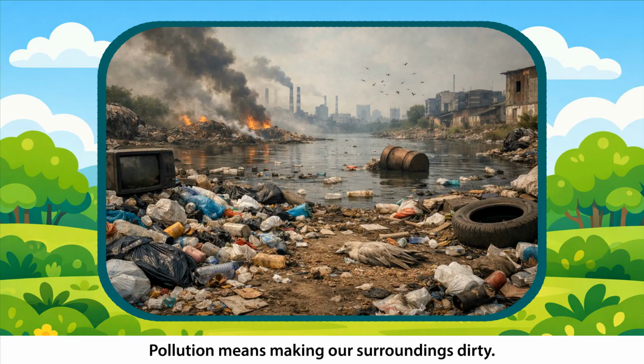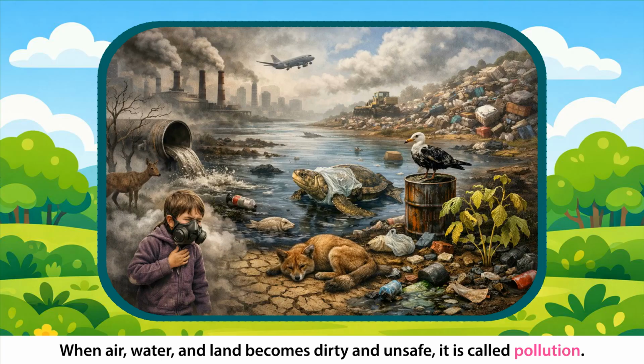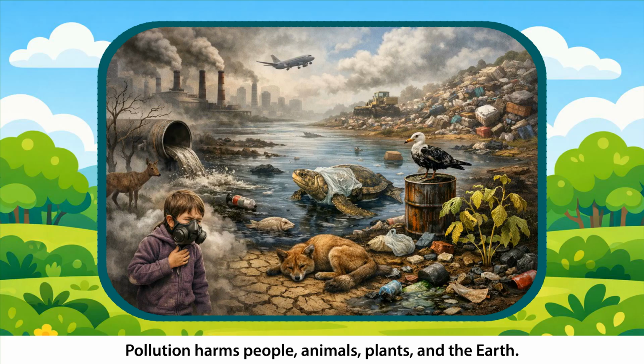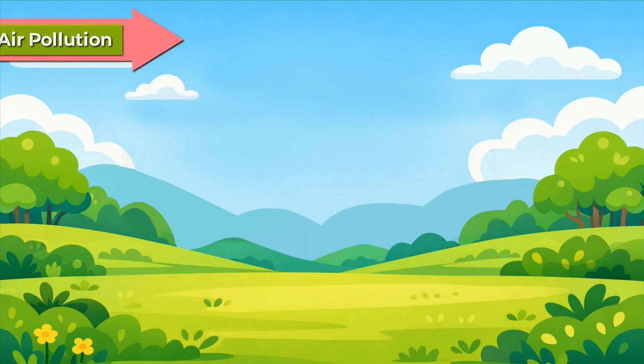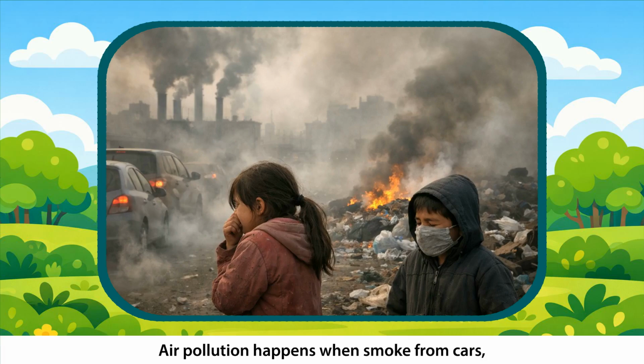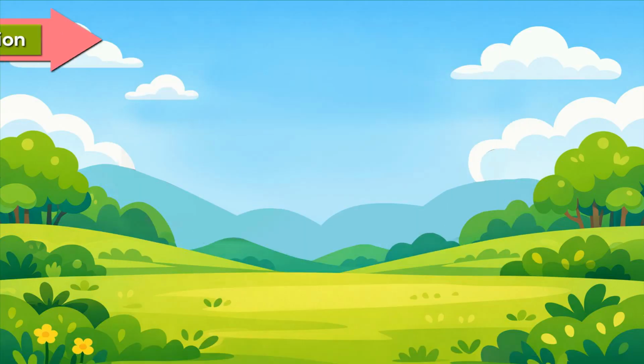Pollution. Pollution means making our surroundings dirty. When air, water, and land become dirty and unsafe, it is called pollution. Pollution harms people, animals, plants, and the earth. Air pollution. Air pollution happens when smoke from cars, factories, or burning garbage mixes with the air. Breathing this dirty air can make us sick.